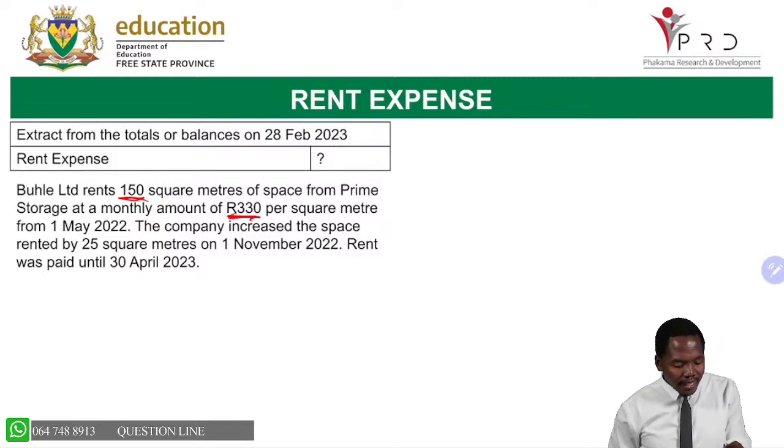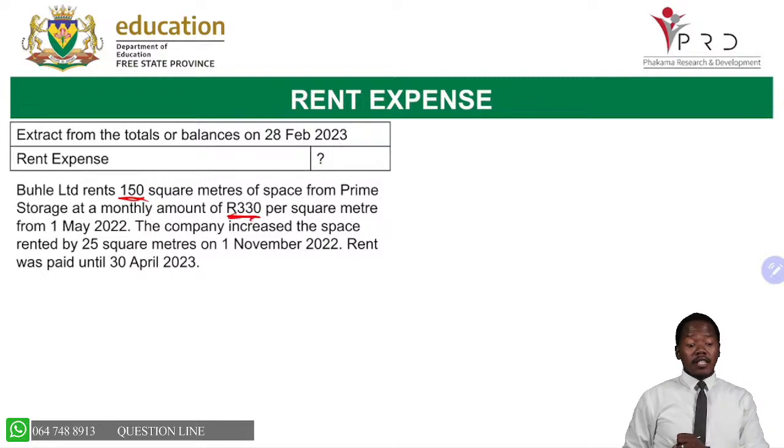I'm also underlining this: it is per square meter, meaning each and every square meter, we are paying 330. So for 150, we need to multiply by 330 to know how much we are paying.